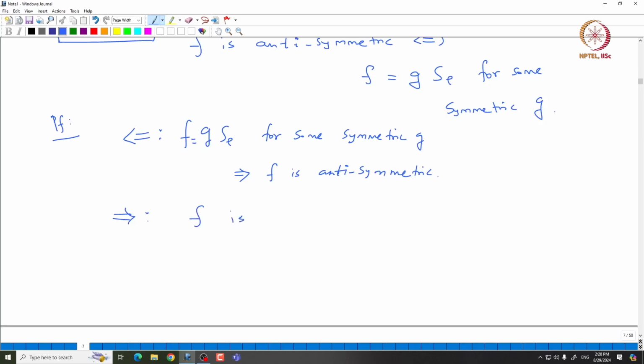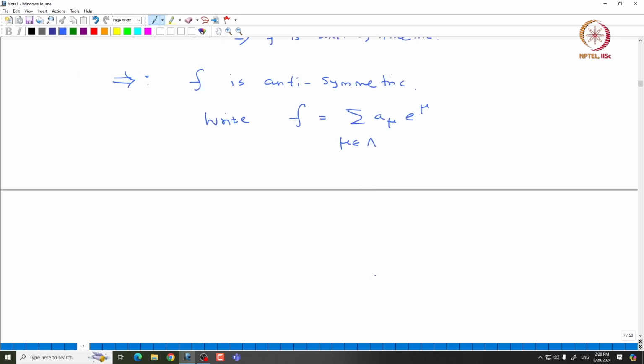So, what about the converse? Let us start with f being antisymmetric. Write f in terms of the basis elements, f equal to summation a mu e power mu, where mu comes from lambda. Then it is clear that sigma of f is nothing but sine sigma times f.